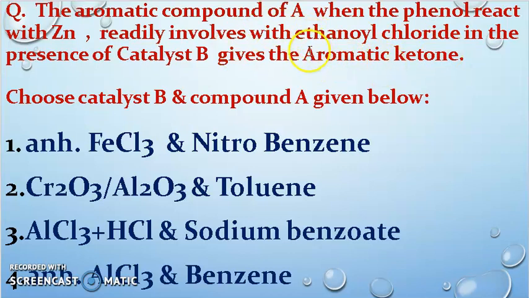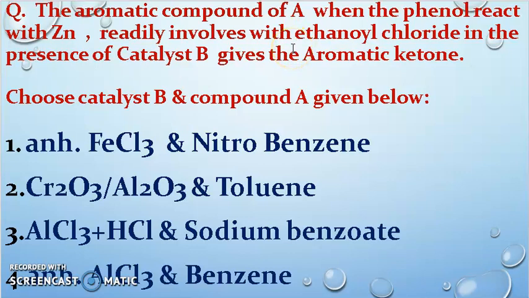If you see this reaction, it is an acylation. We have studied the Friedel-Crafts acylation of benzene. The starting compound is benzene, and it reacts with acetyl chloride. The end product is acetophenone. So it is a Friedel-Crafts acylation reaction.